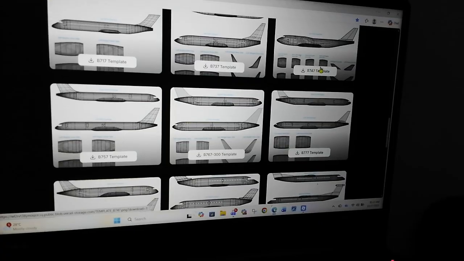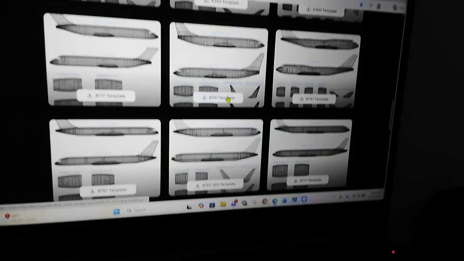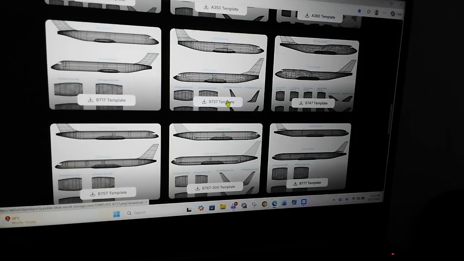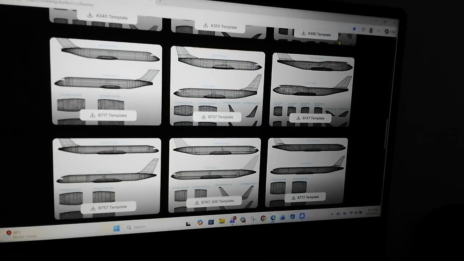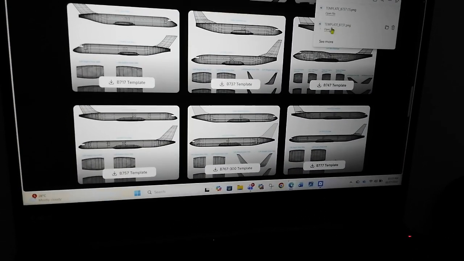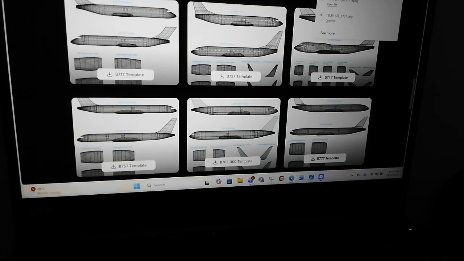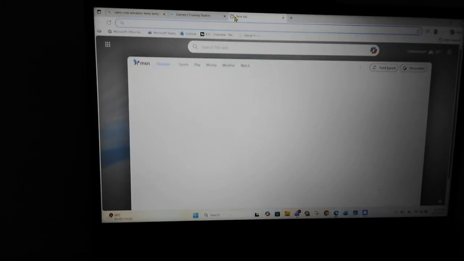Since I downloaded it. Okay, we're back. Template B737 over here. It's in front of you. Then go copy this.